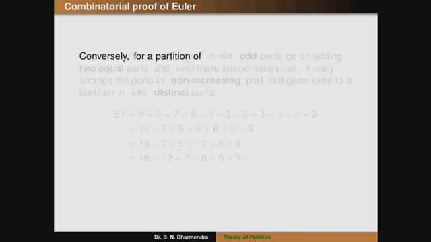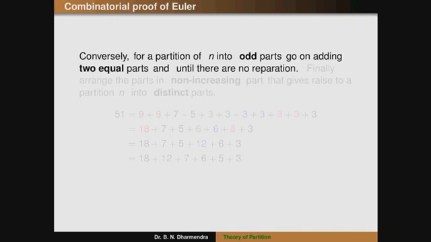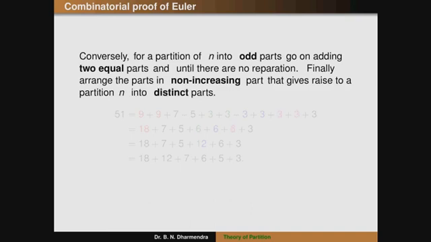Now conversely, for the partition of n into odd parts, we go on adding the two equal parts until there is no repetition, that means the numbers must be distinct. Finally, arrange the parts in non-increasing order, which gives a partition of n into distinct parts. Taking the similar example, 51 can be written as 9 plus 9 plus 7 plus 5 plus 3, that is seven 3s, 3 plus 3 plus 3 plus 3 plus 3 plus 3.